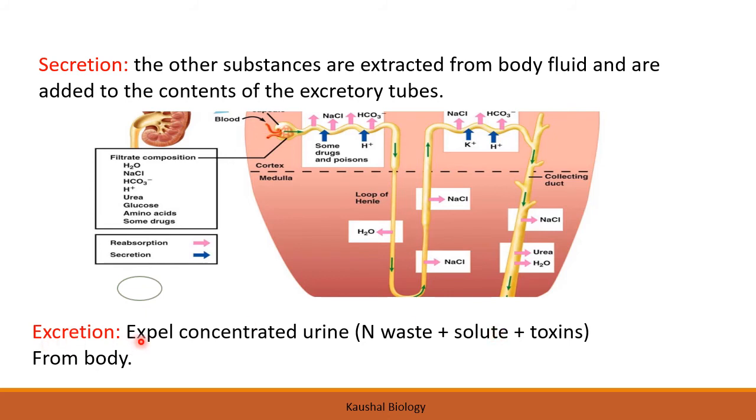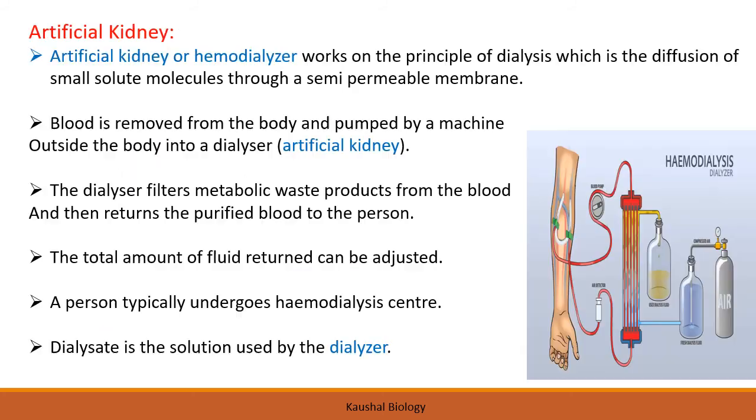Now excretion is here: expelling concentrated urine, that is nitrogenous waste plus solute plus toxin, from the body. That is the excretion. So these were the 4 steps of urine formation. I hope this is clear. The blood, then whatever the amount of filtration is here, some amino acids, glucose, and these things are reabsorbed, and then this is the loop of Henle, and here the secretion takes place, and after the secretion the concentrated urine is formed. So here we are finishing with urine formation and its steps.